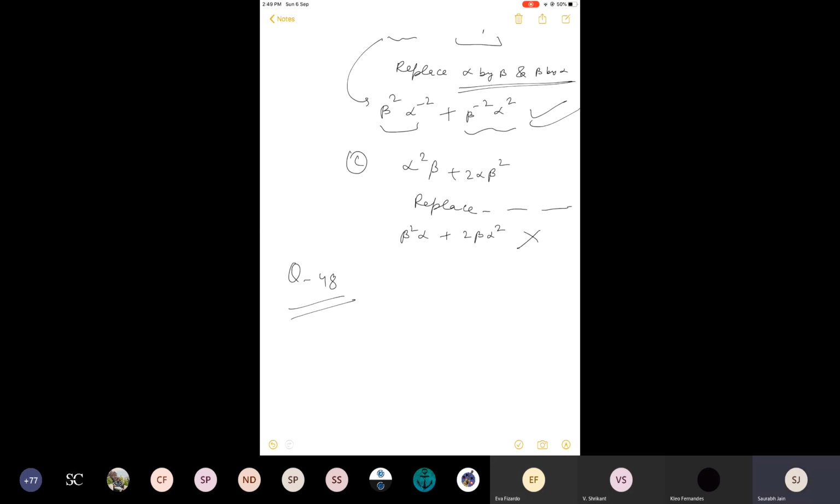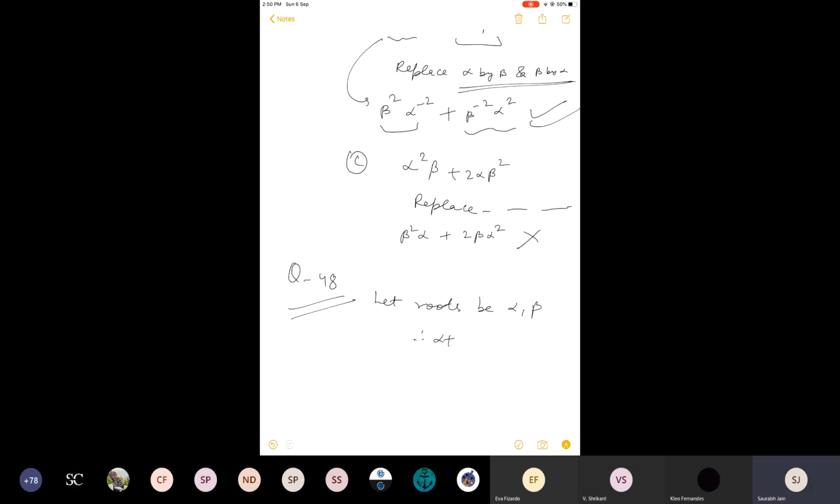In question number 48, sum of roots of the equation is 2. Kindly note, in the question the heading is formation of quadratic equation with given roots. So they are strictly talking about quadratic equation only in all these questions. Sum of the roots is 2, sum of their cubes is 98. Let roots be alpha, beta.